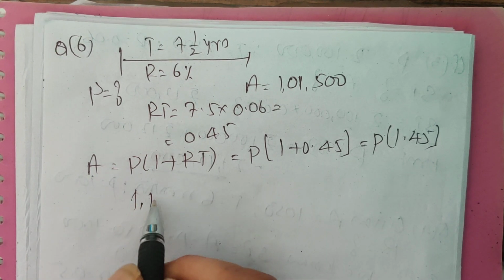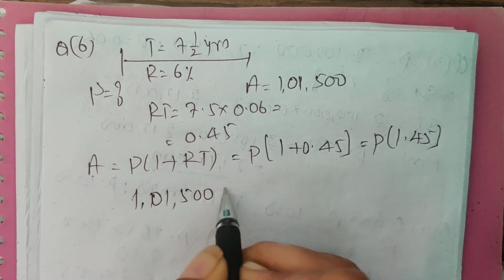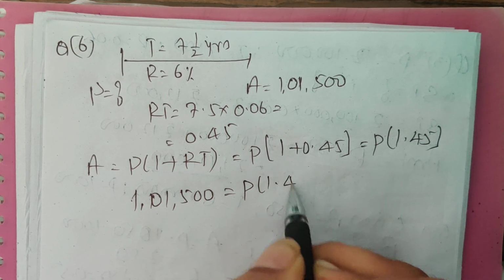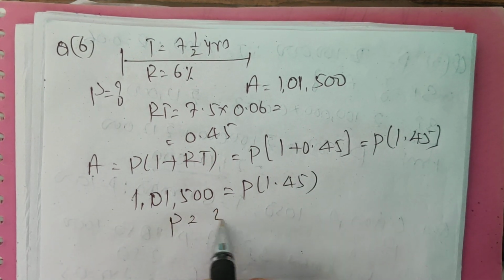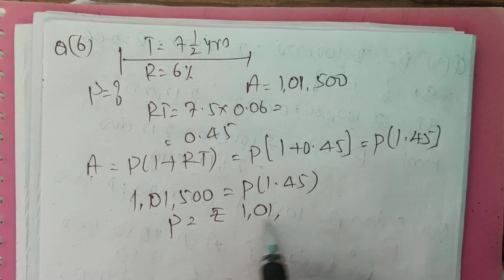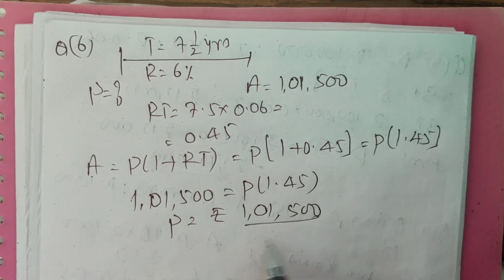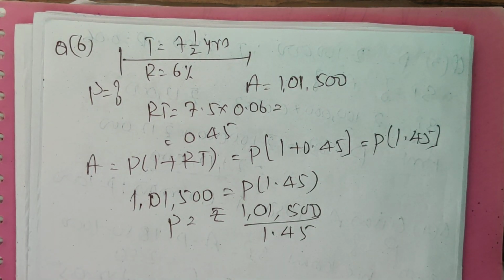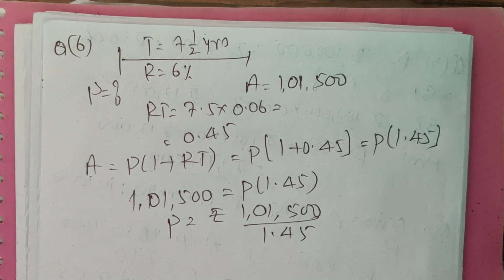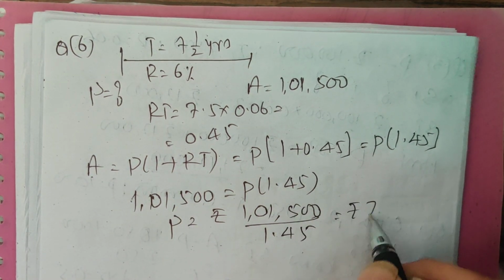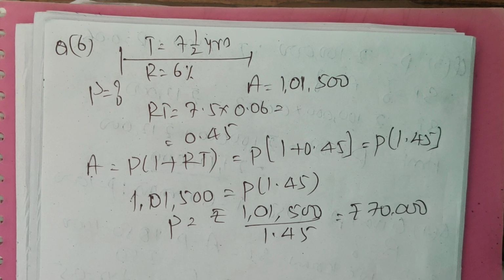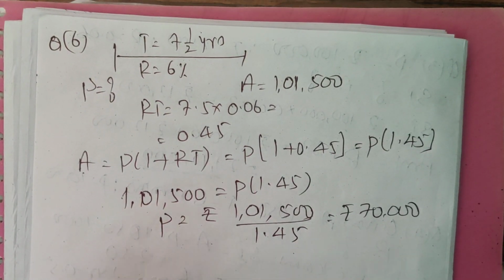Amount is given. 1,01,500 is equal to principal into 1.45. Principal is rupees 1,01,500 divided by 1.45, which is 70,000. 70,000 is the answer.